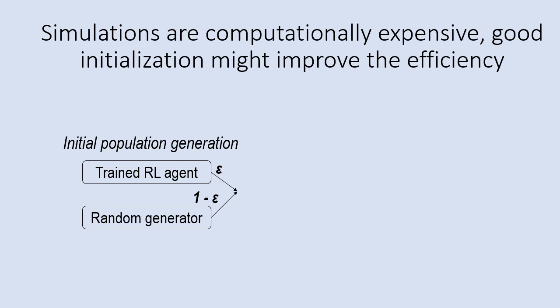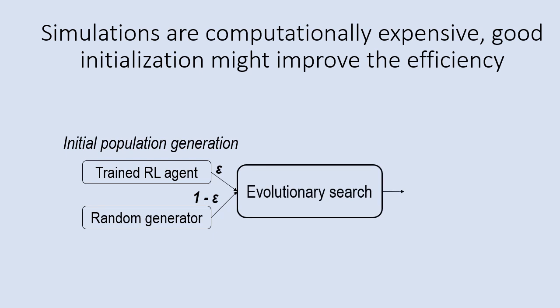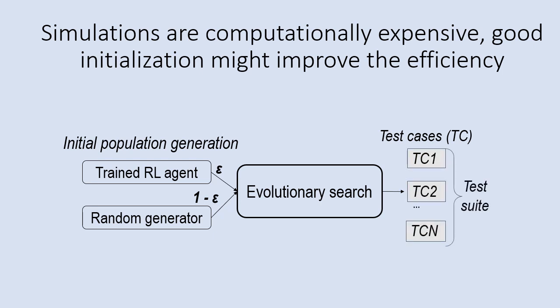Experimentally, we fixed this ratio to 40 to 60, meaning 40% produced with the RL agent and 60% randomly. The RL agent is pre-trained to produce test scenarios that have high diversity and also better fitness than those produced randomly. Then some search algorithm, for example evolutionary search, can run, and the best scenarios produced can be selected for the final test suite.